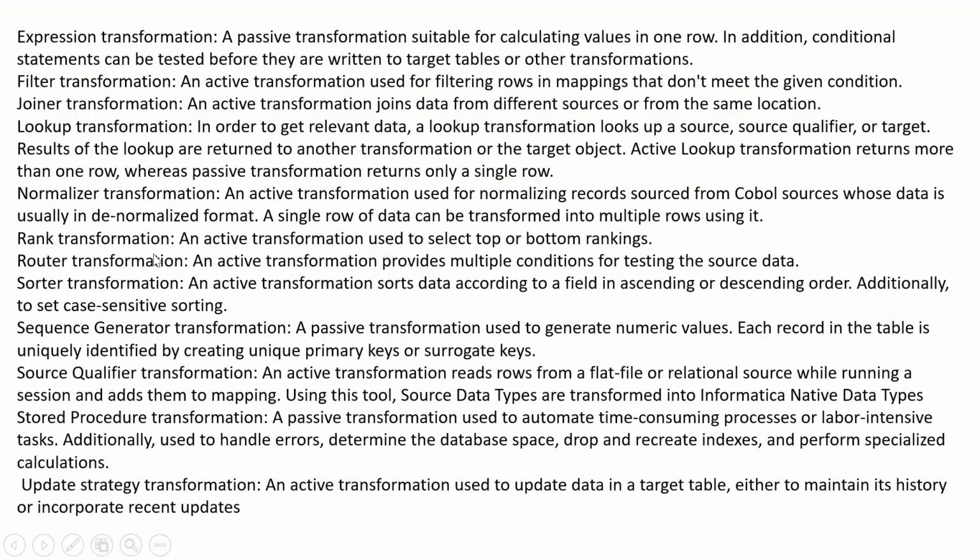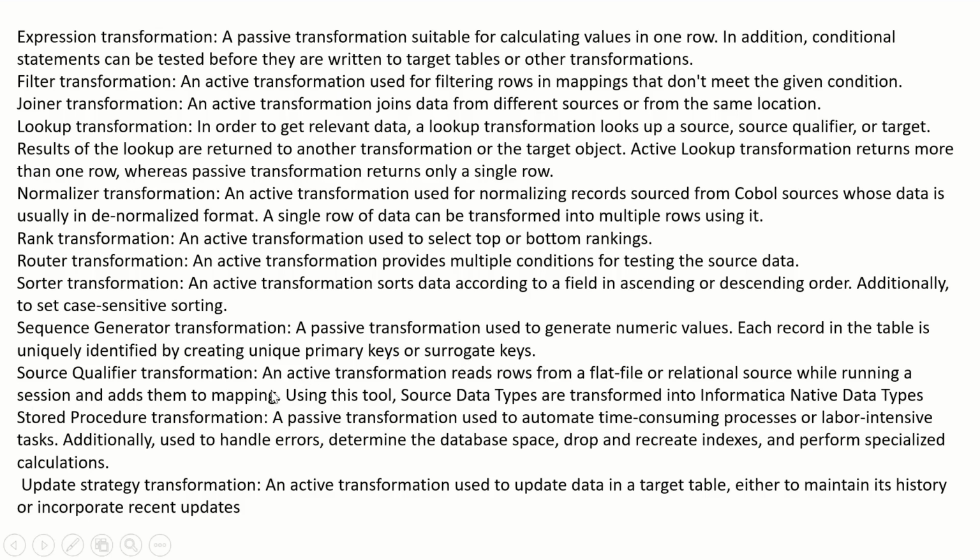Rank transformation, an active transformation used to select top or bottom rankings. Then router transformation, an active transformation that provides multiple conditions for testing source data. Sorter transformation, an active transformation that sorts data according to the field in ascending or descending order, additionally to set case sensitive sorting. Sequence generator transformation is a passive transformation used to generate numeric values. Each record in the table is uniquely identified by creating unique primary keys or surrogate keys.